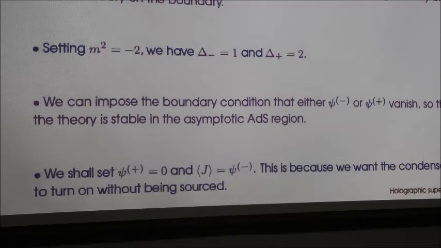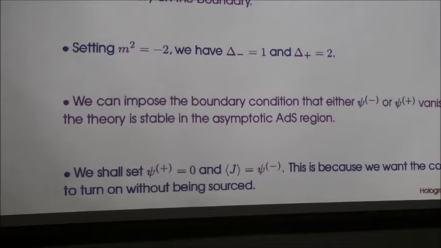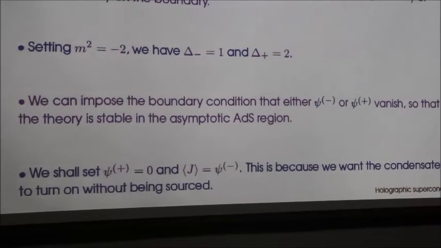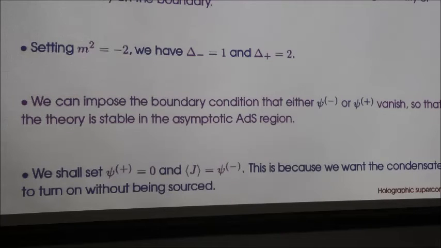What is m squared? m squared is the mass of the complex scalar field that I showed in the first action. So it becomes a tachyon? No, it is not a tachyon.